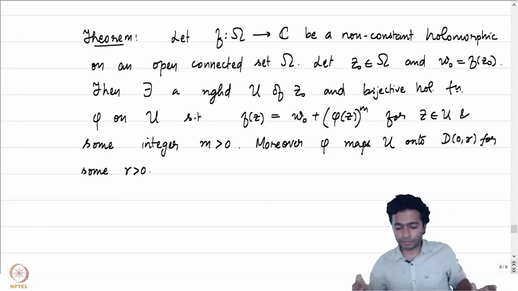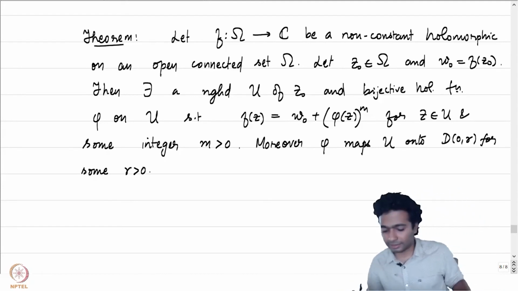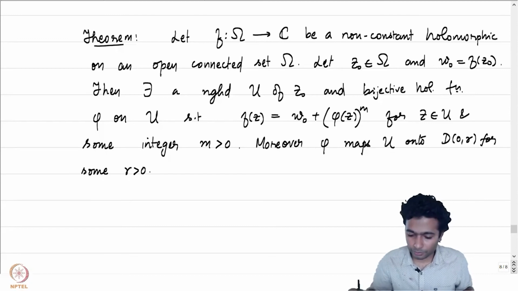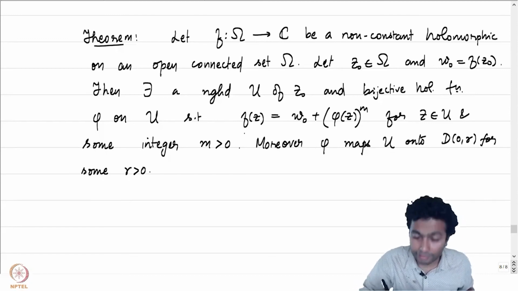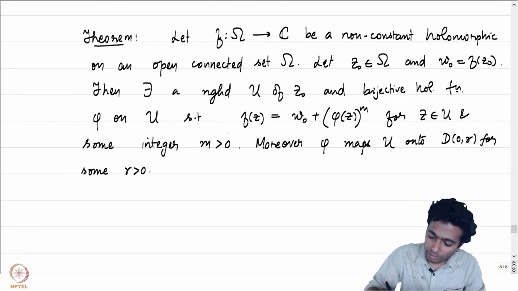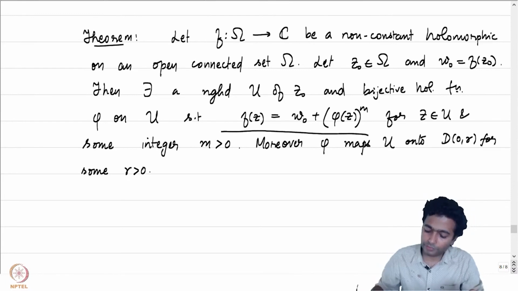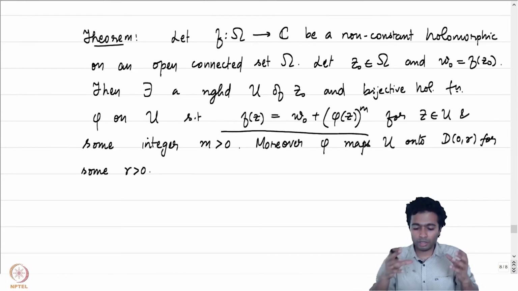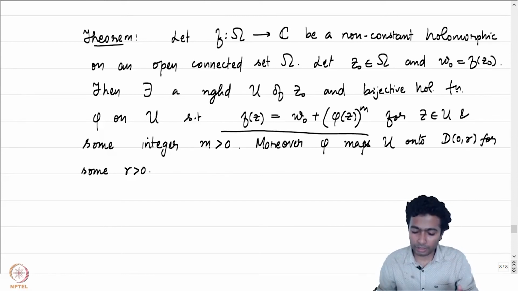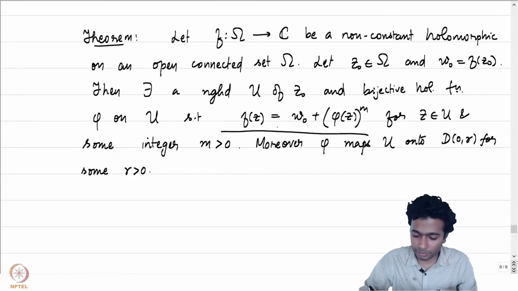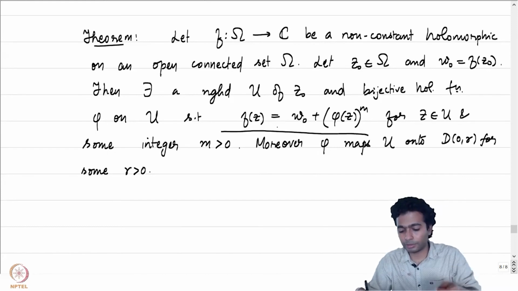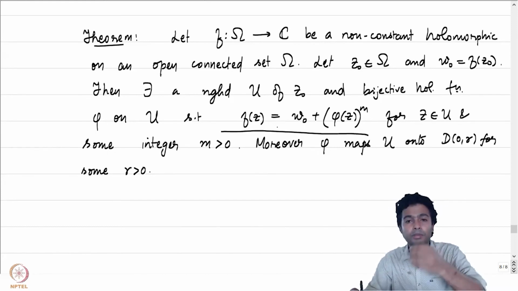Let's look at the statement once more. If you carefully look at what we have concluded here, we have successfully written down in a neighborhood of z0 how our function f behaves. It behaves in this manner: f of z is w0 plus phi of z to the power m.